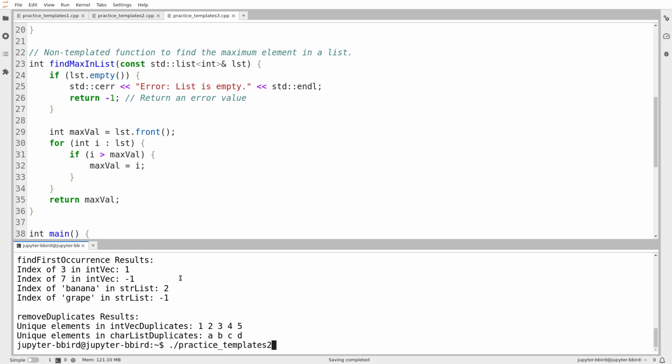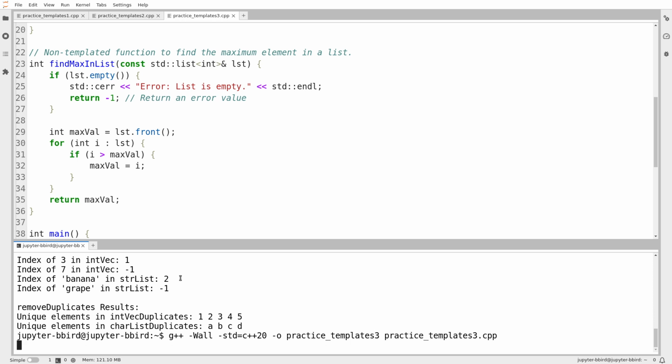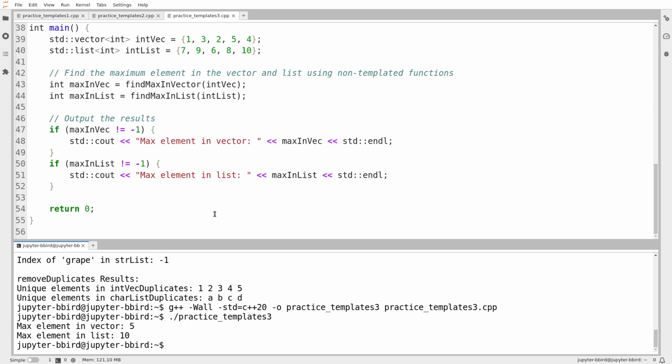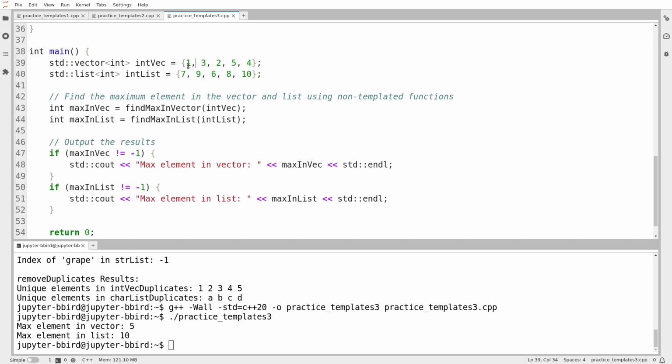Now, some of this is going to be contrived because we've sort of done findMax, the general version, already, but let's just try it out and see if we can get something out of the exercise. Beauty is in the eye of the beholder, so practice templates 3. I've got this vector and this list, and the vector contains 5 in the middle, and 5's the maximum. The list contains 10 at the end, 10's the maximum. Both functions work correctly.